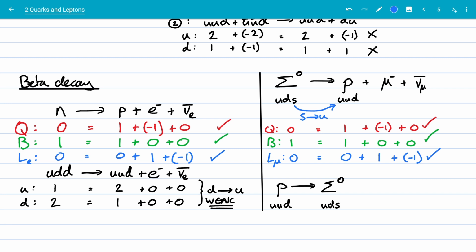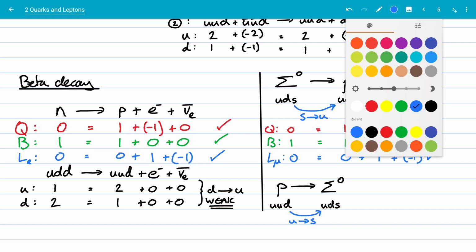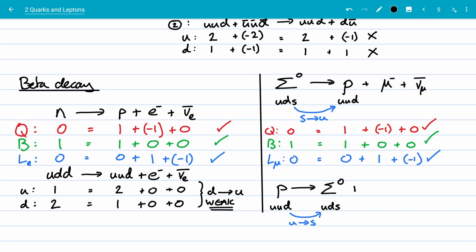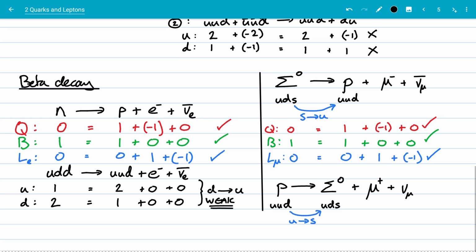So here I have my up quark changing into a strange quark. Now, the weak nuclear force doesn't have to conserve the type of quark. It can change it from one type to another. And as long as I add the right particles after it, for example, an anti-muon and a muon neutrino, it looks like the conservation rules are going to be satisfied.